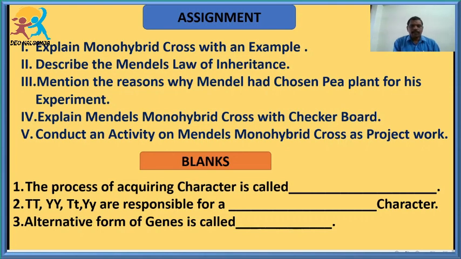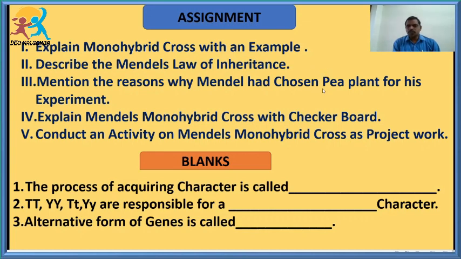And here I am giving some assignment for your homework. Please complete this homework at your home. So what is the assignment I am giving here? Explain monohybrid cross with an example. This is important for a 4 marks question in your summative assessment. And also describe the laws of inheritance: one is the law of dominance, one is the law of segregation. You have to explain very clearly. That is also important for a 4 marks question.